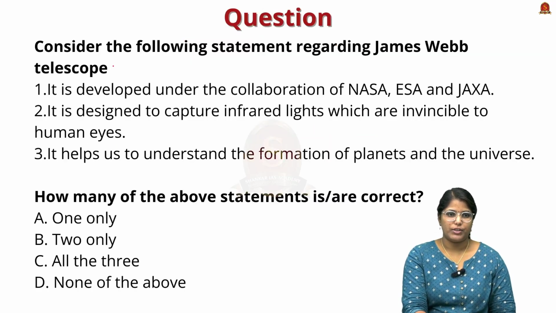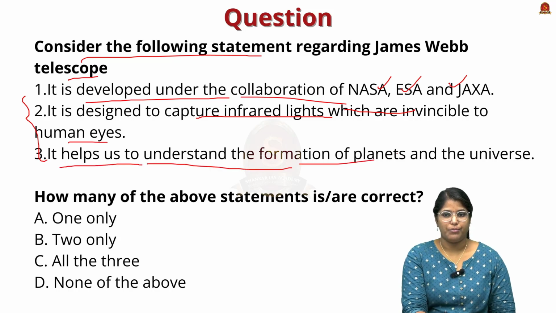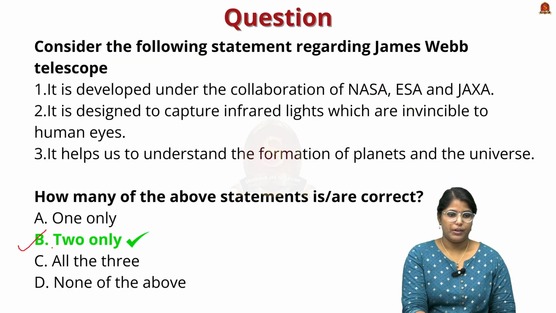Let me read out the question. Consider the following statements regarding the James Webb Telescope. Three statements are given. It is developed under the collaboration of NASA, ESA and JAXA. It is designed to capture infrared light which is invisible to human eyes. And the third statement says it helps us to understand the formation of planets and the universe. So what is the correct answer? Obviously, option B. Only two statements are correct here.